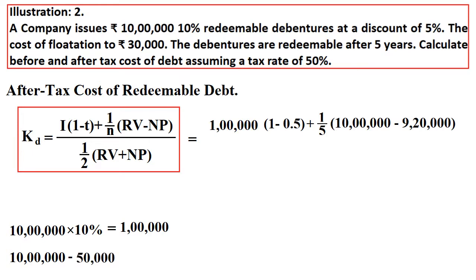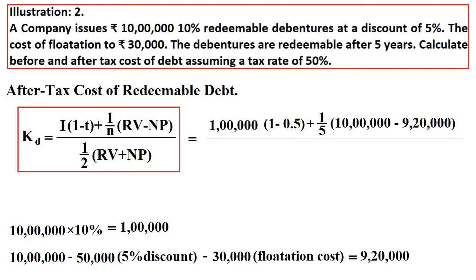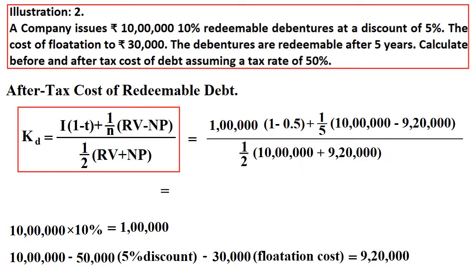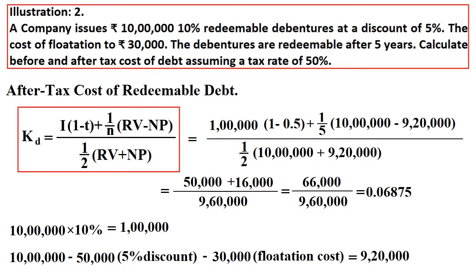So 1 minus T is added, that is 0.5, that is the tax rate. So the same calculation that I already explained in the previous slide. So how much will you be getting? The answer is 6.875 percentage. If you simplify the equation, you'll get 6.875 percentage as our cost of debt after tax.